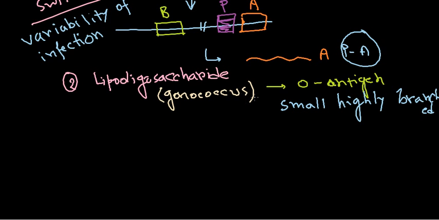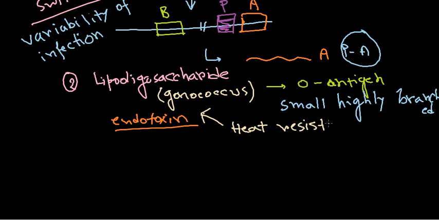This lipooligosaccharide layer is a kind of endotoxin. As it is an endotoxin, it is heat resistant, right? So again, heat resistance makes it difficult for us to go against these endotoxins.